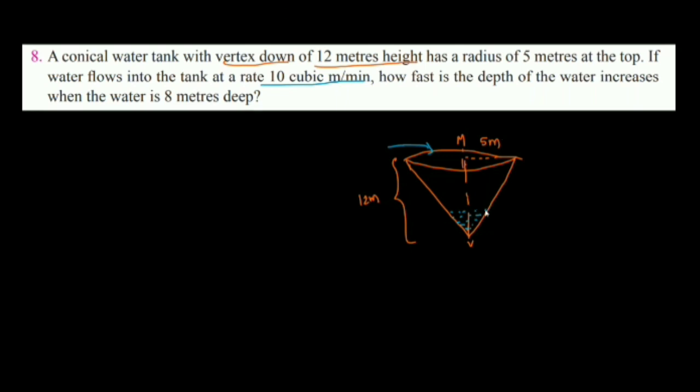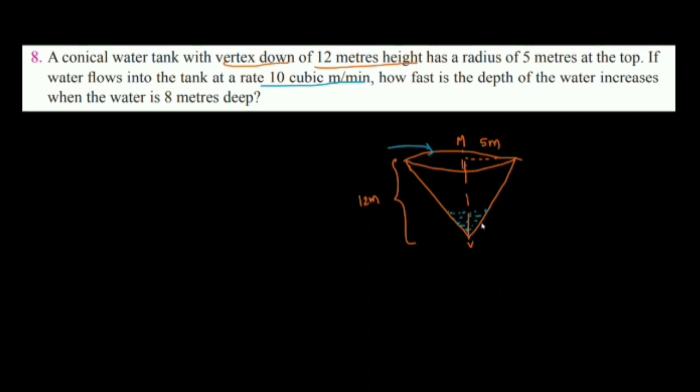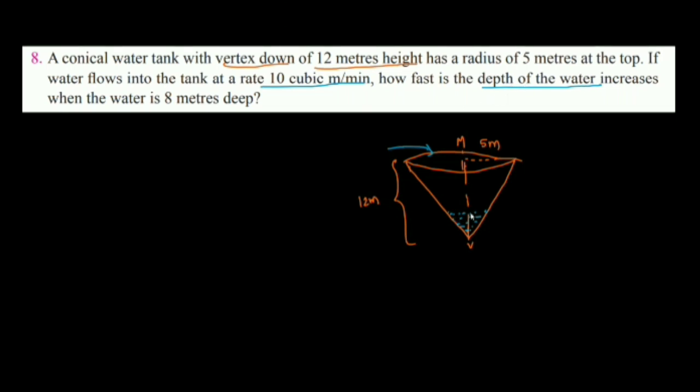How fast does the depth of the water increase when the water is 8 meters deep? You know that the water level is increasing, and as it increases, the height is also changing. Suppose the water is here, up to this level, the height is 1 meter. When it reaches here, it will be 2 meters. Like that, the water is increasing. As the volume of the water increases, the height also increases. How fast is the depth of the water increasing? Depth means the height, this height.